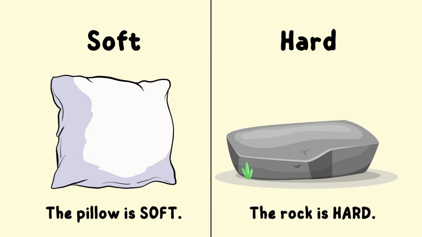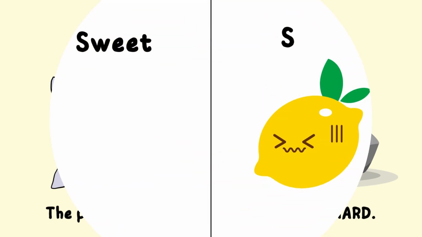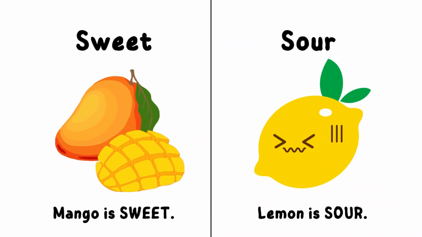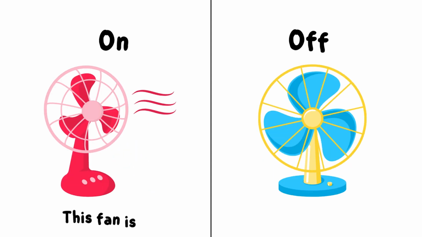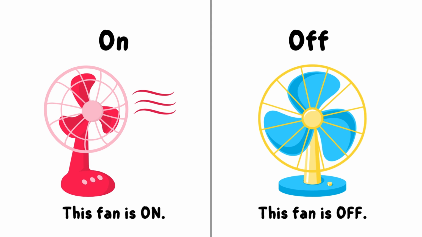18. Soft, hard. The pillow is soft, the rock is hard. 19. Sweet, sour. Mango is sweet, lemon is sour. 20. On, off. The fan is on, now it is off.